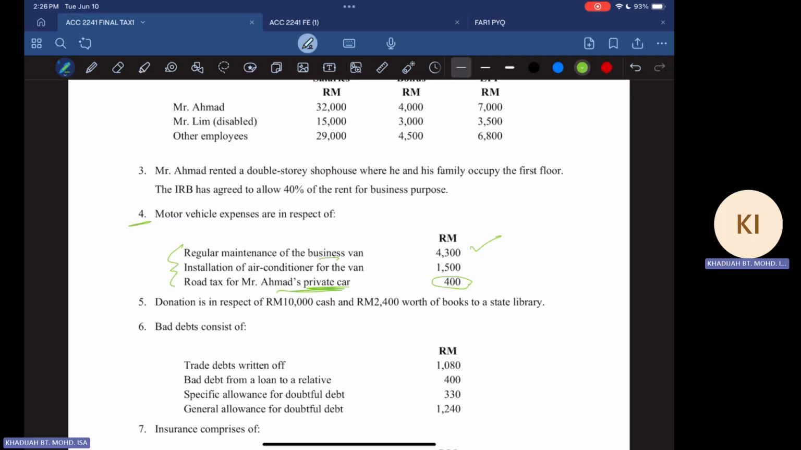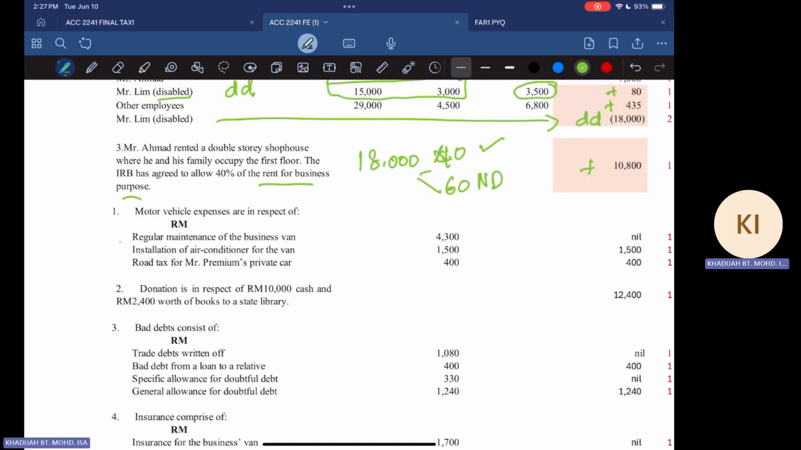And then you also have installation of aircon. But this one is a revenue, but air conditioner is a capex, capital expenditure, right? So when it's a capex, that expenditure is not allowed. So if it's not allowed, then you have to add back. But if it's allowable, remember you have to put a nil here, no adjustment. But then road tax also, private also non-deductible. So you're going to add back that amount. So in your answer, you should have the 3 lines here: regular maintenance, installation, and road tax.